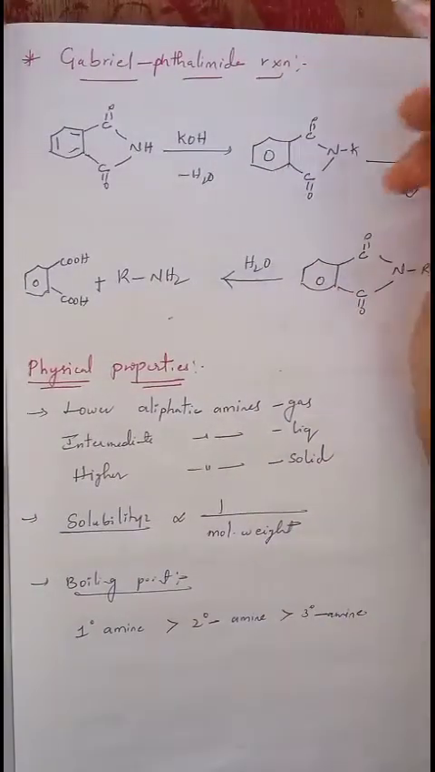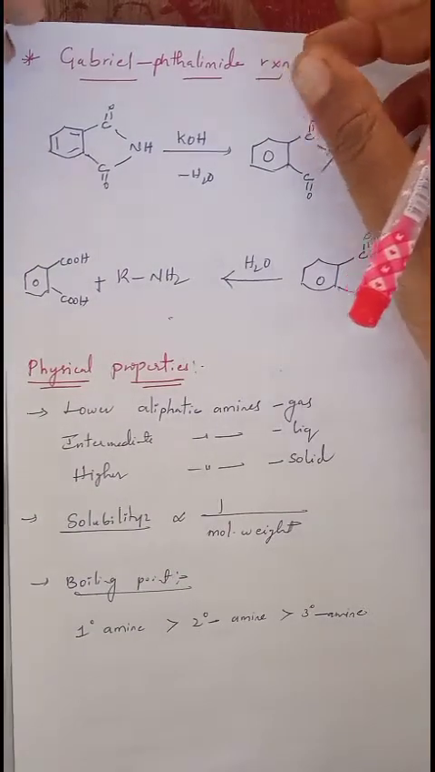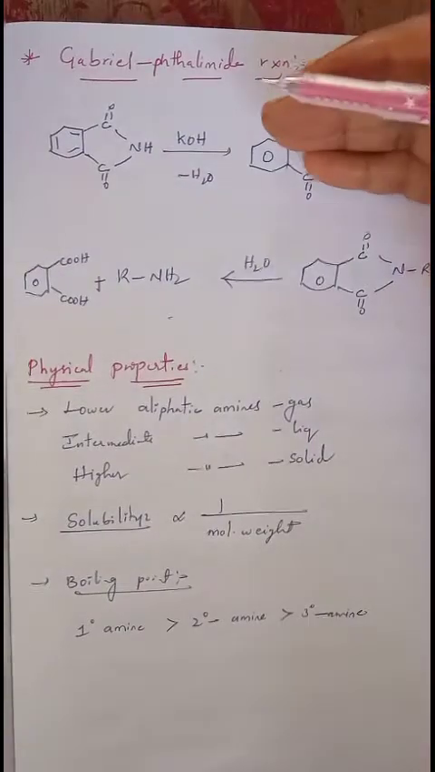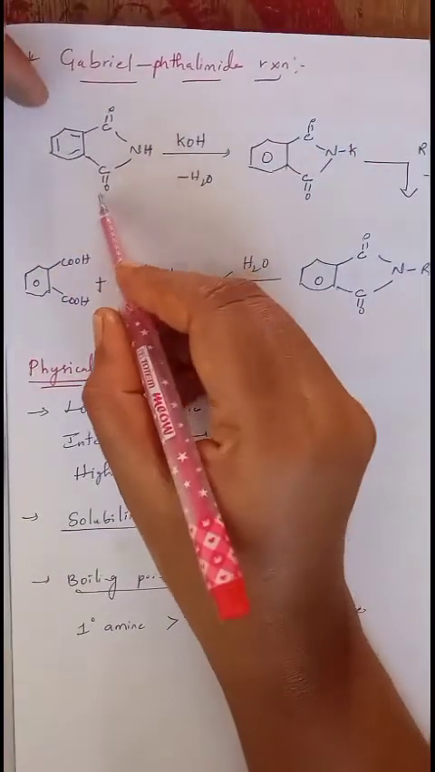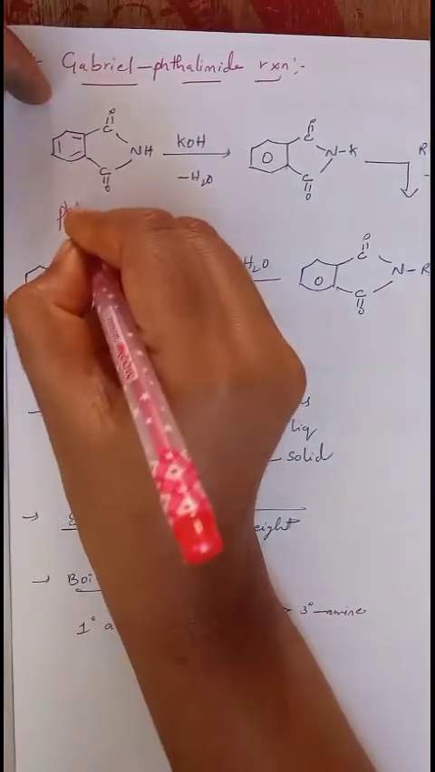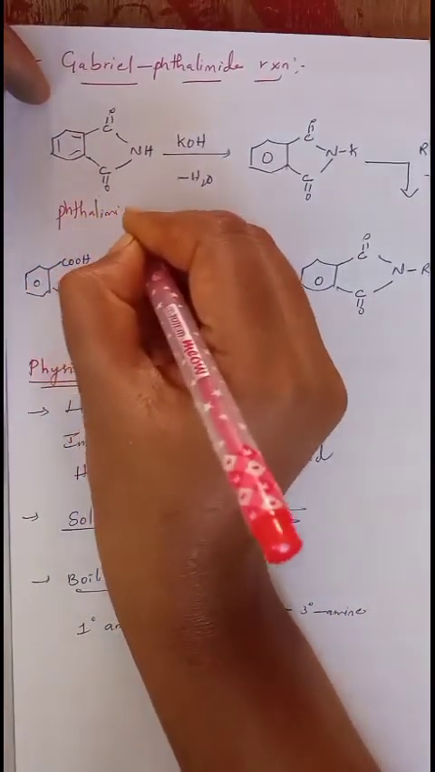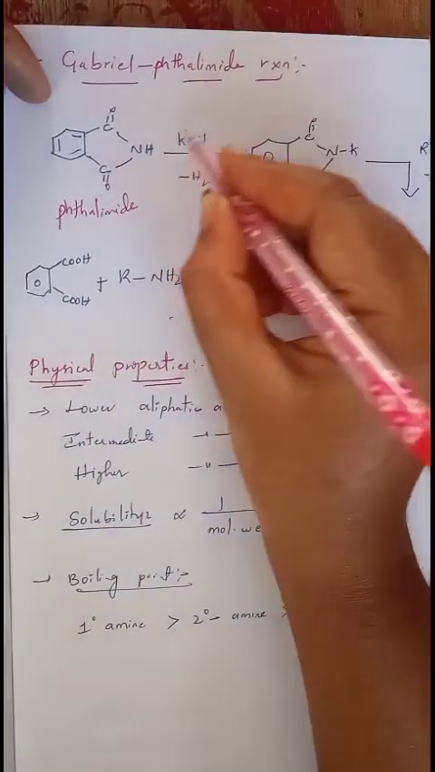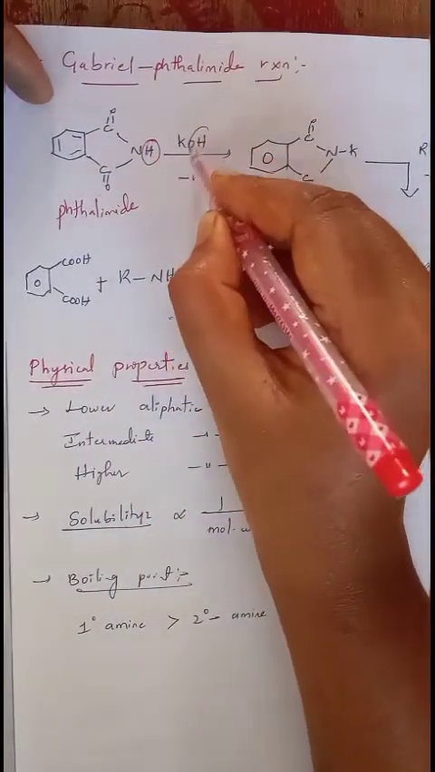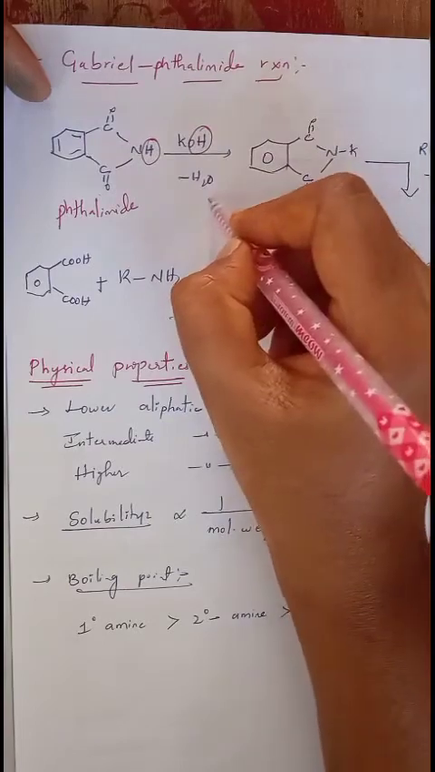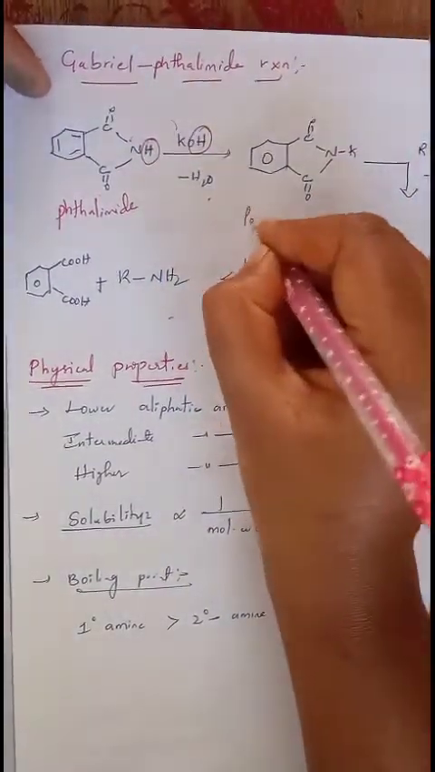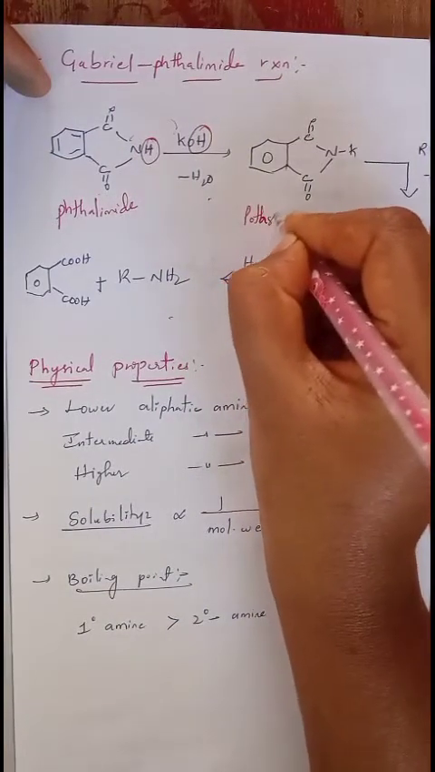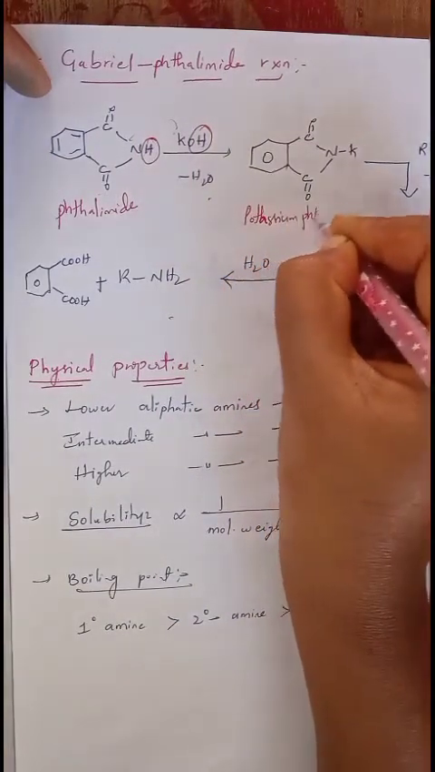Next, the last and most important method of preparation of primary amine is the Gabriel phthalimide reaction. This is the most important method where you can prepare only primary amine. In this method, first we want to take phthalimide. When this phthalimide undergoes reaction with KOH, the hydrogen of this nitrogen and the OH of the KOH are removed in the form of H2O, and potassium is added to the nitrogen, and we will get potassium phthalimide.